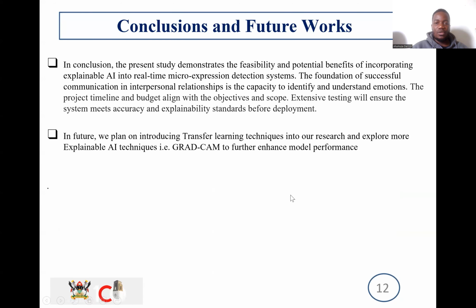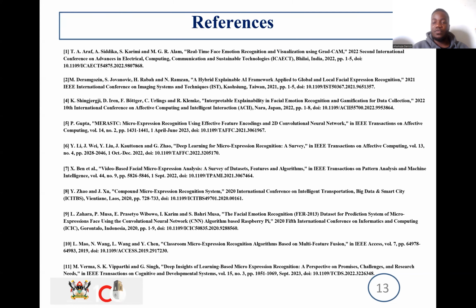And then from there, we can move to the conclusion of our work, whereby our present day study demonstrates the feasibility and the potential benefits of incorporating explainable AI into real-time micro-expression detection systems, and the foundation of successful communication and interpersonal relationships is the capacity to identify and understand emotions. In the future, we plan to implement transfer learning techniques into our research and explore more explainable AI techniques, for example, Grad-CAM, to enhance our model's performance.